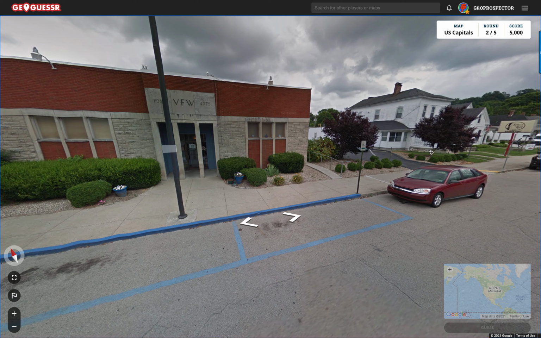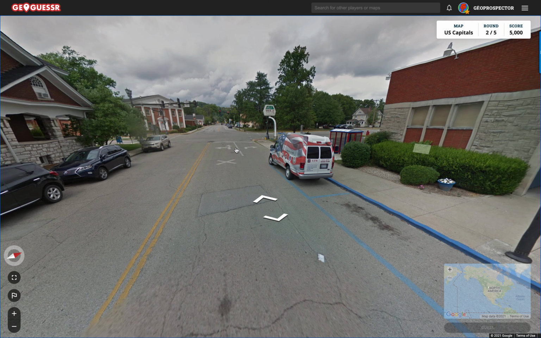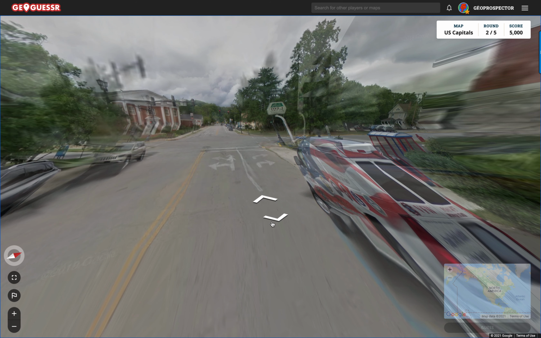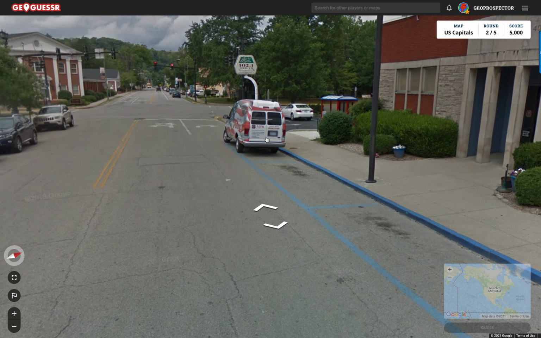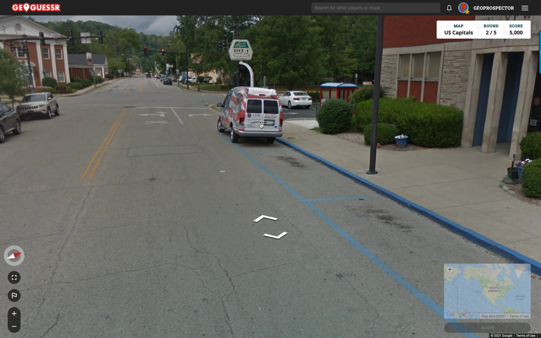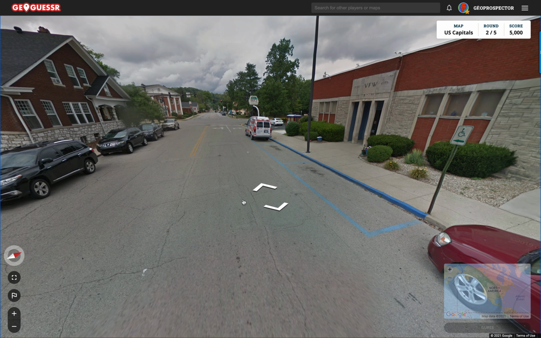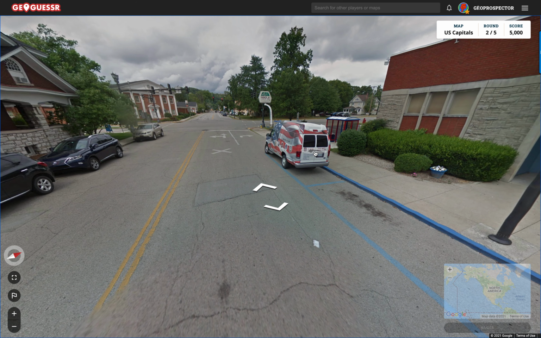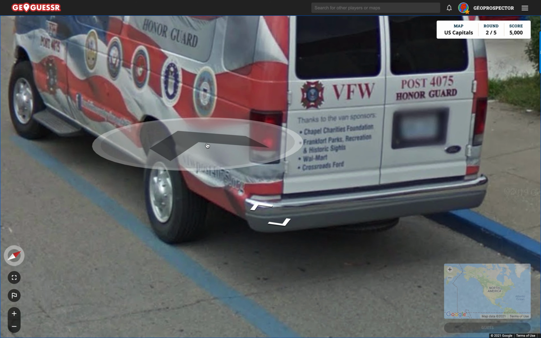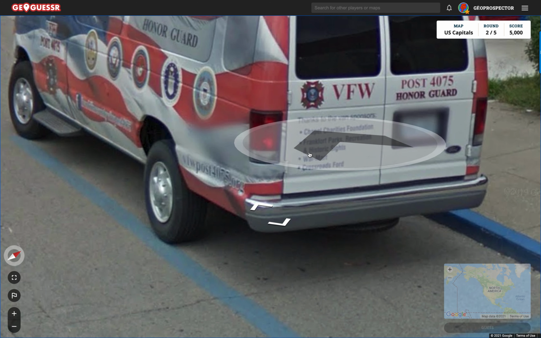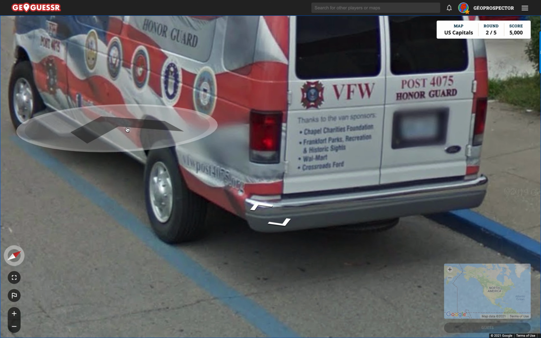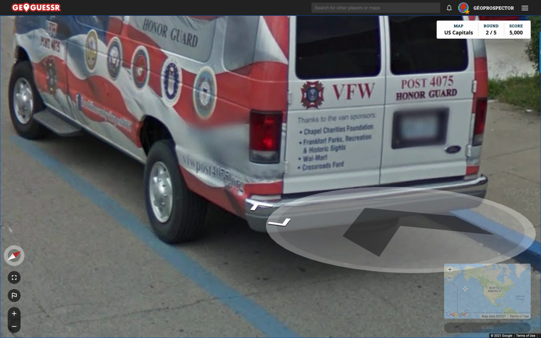VFW. Okay. Well, didn't get that actually. Oh no, goodness! I should have had a look at the back of that truck. Whoops. Let's get in there. See what that says. It doesn't say anything, does it? Goodness, that's a bit weird. Luckily, it stayed parked there. Thanks to the van sponsors. Frankfort Parks, Recreation and Historic Sites. Frankfurt. Is that in Kentucky?